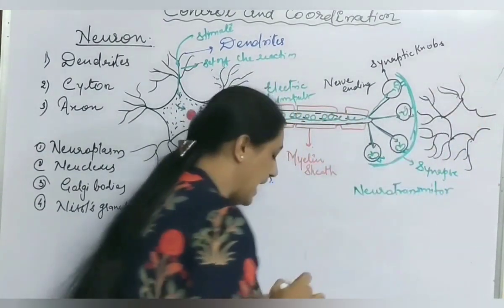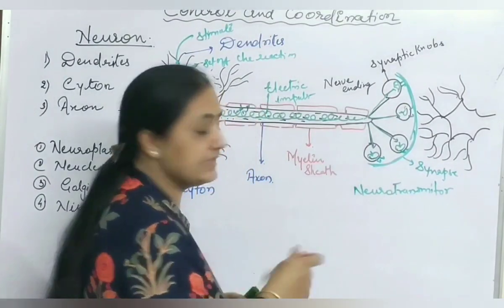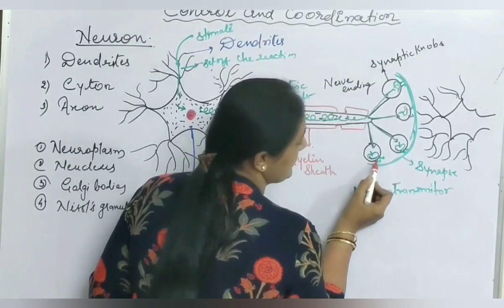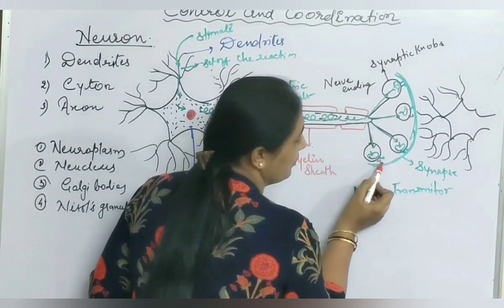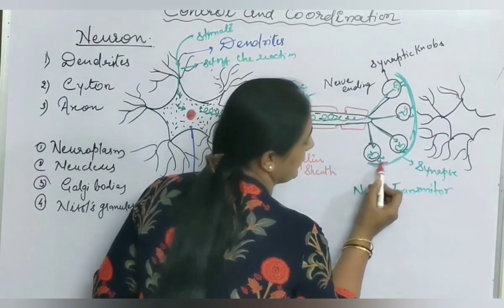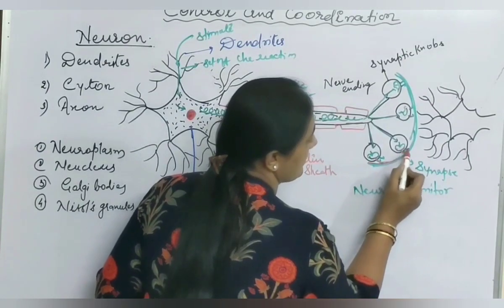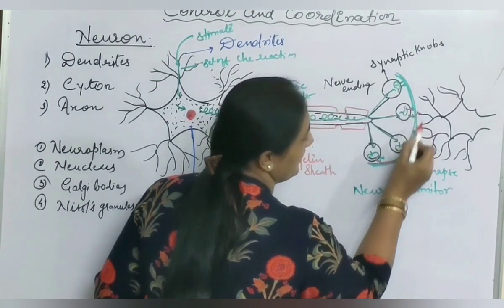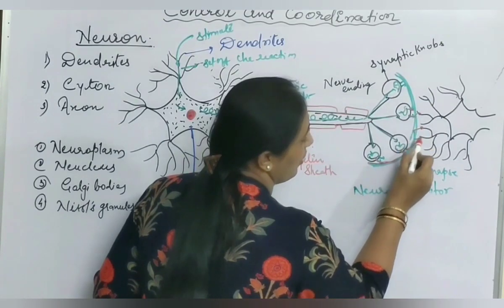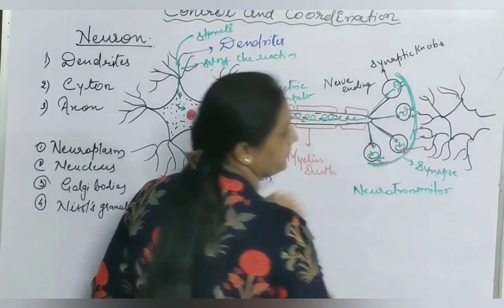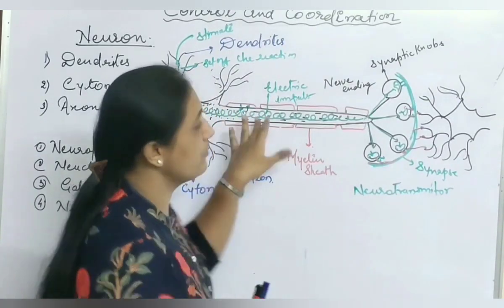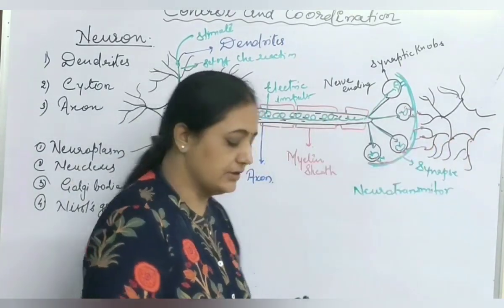As soon as the electric impulses reach the knobs, from the knobs these impulses come out with neurotransmitter fluid into the synapse. From the synapse it moves to the tip of the dendrite of another neuron. In this way impulses pass from one neuron to another neuron.